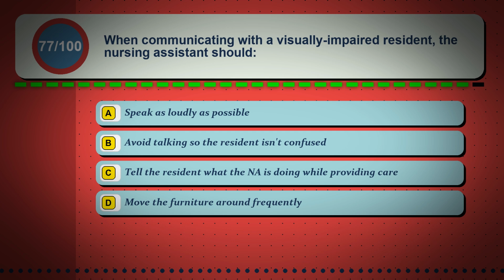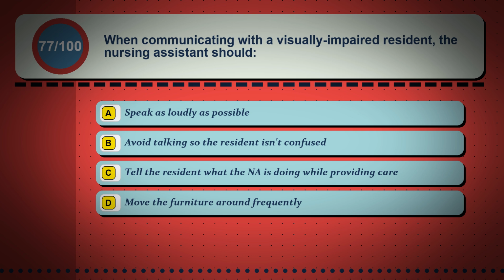Question 77. When communicating with a visually impaired resident, the nursing assistant should: Option A, speak as loudly as possible. Option B, avoid talking so the resident isn't confused. Option C, tell the resident what the NA is doing while providing care. Option D, move the furniture around frequently.